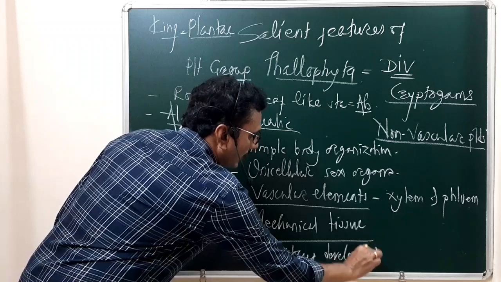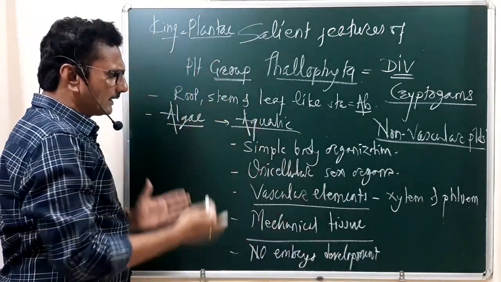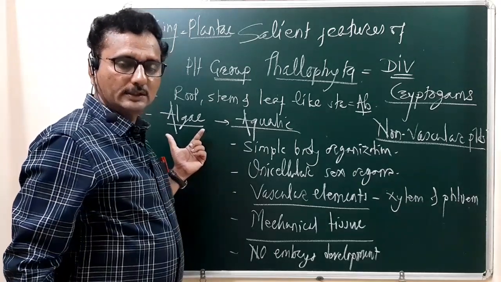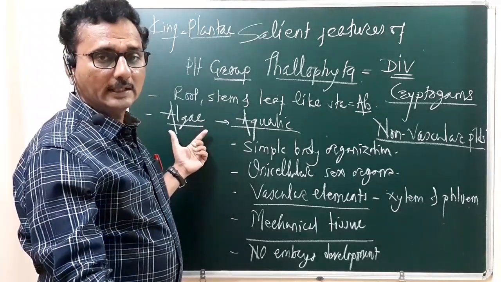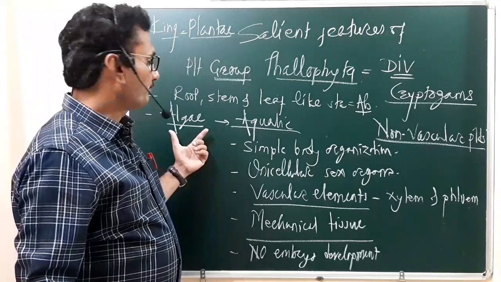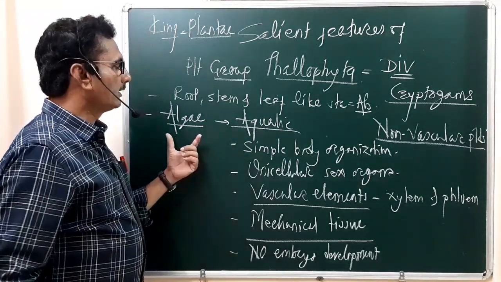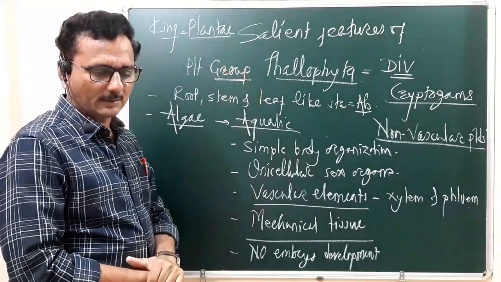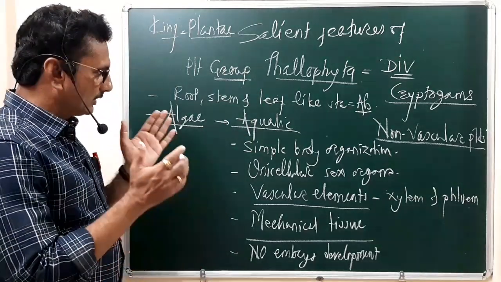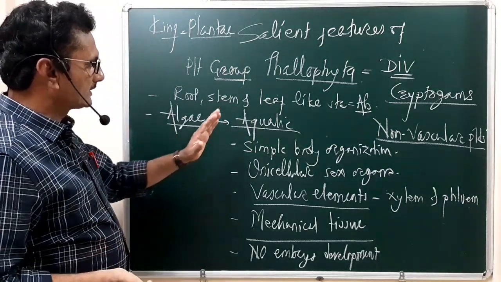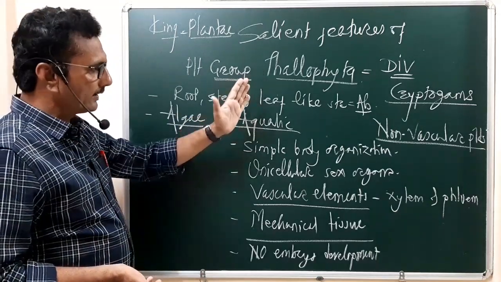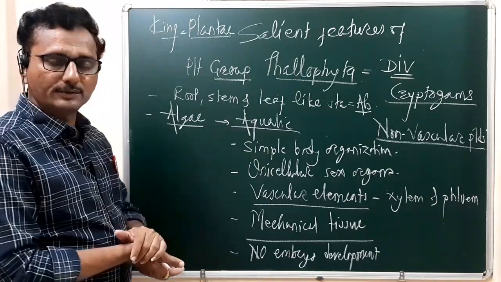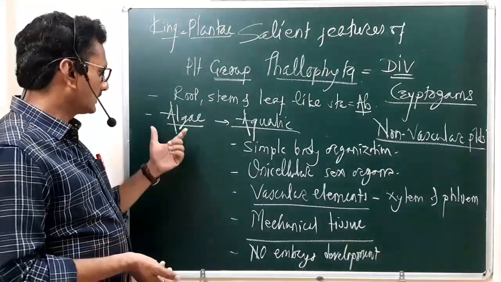Okay, there is no embryo development. So these are the characteristic features of the algal members. That algae members are placed under the division Thallophyta. Then as per your syllabus, what are the characteristic features of this plant group Thallophyta? Under this Thallophyta, we are going to discuss the algae.